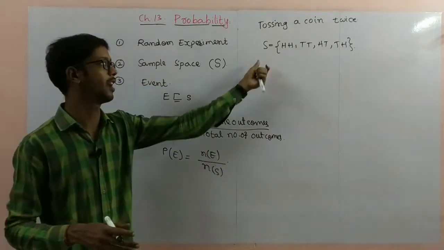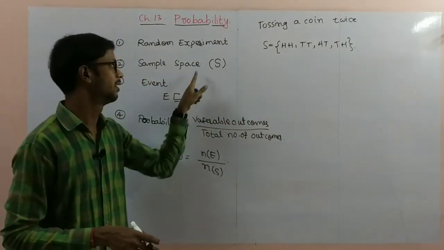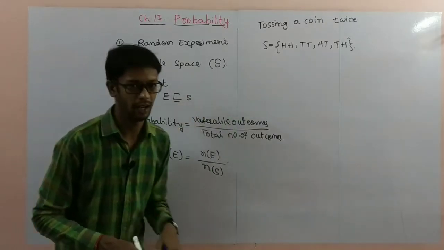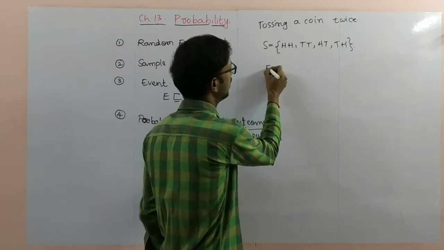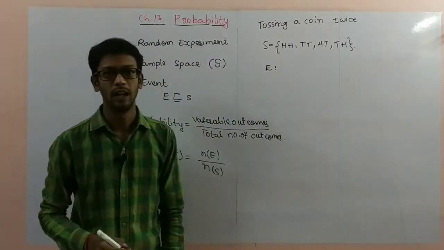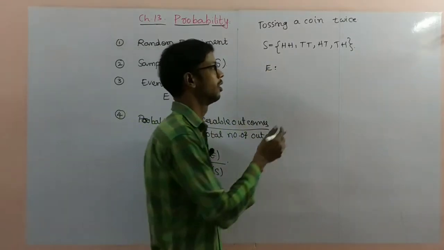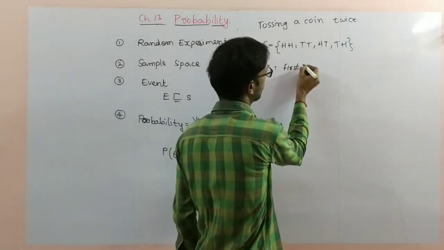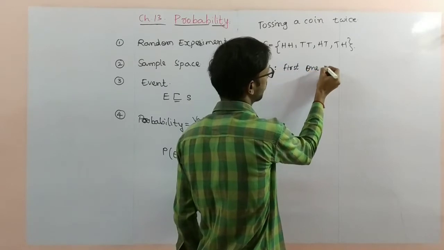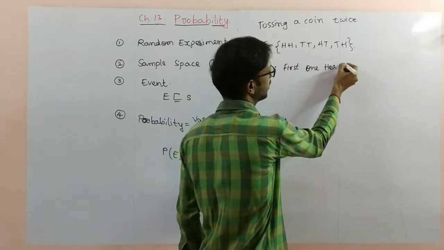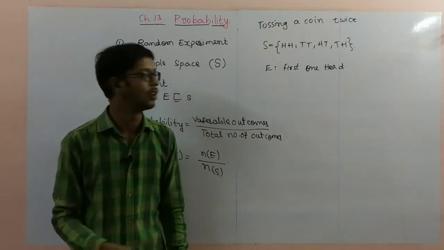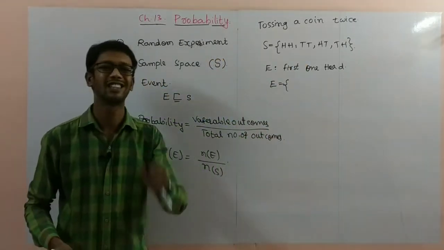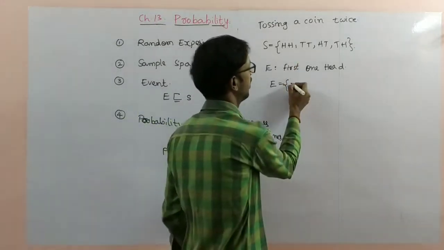The total outcomes written inside braces is called a sample space and denoted with capital S. And one event I am taking. E is the event. Event means one condition you have to write. First one, head, is the event. So event E elements are those where the first one is head. What are the first-one heads here?